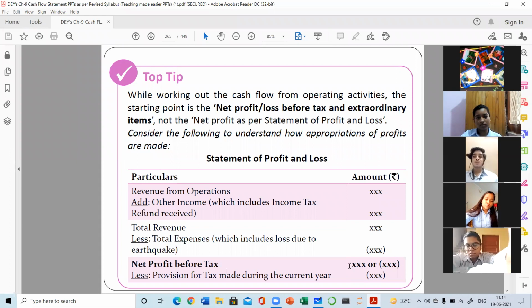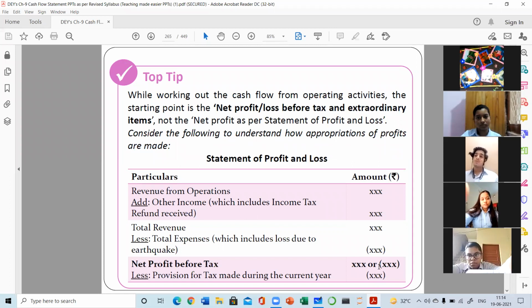So we have to add back the different things: proposed dividend, interim dividend, provision for tax, transfer to reserve. So if the net profit before tax is already given and you are still doing step 1, you are considering this last profit, not this profit, then you are wasting your time. So you have to consider when to make a working note or when not to make a working note.